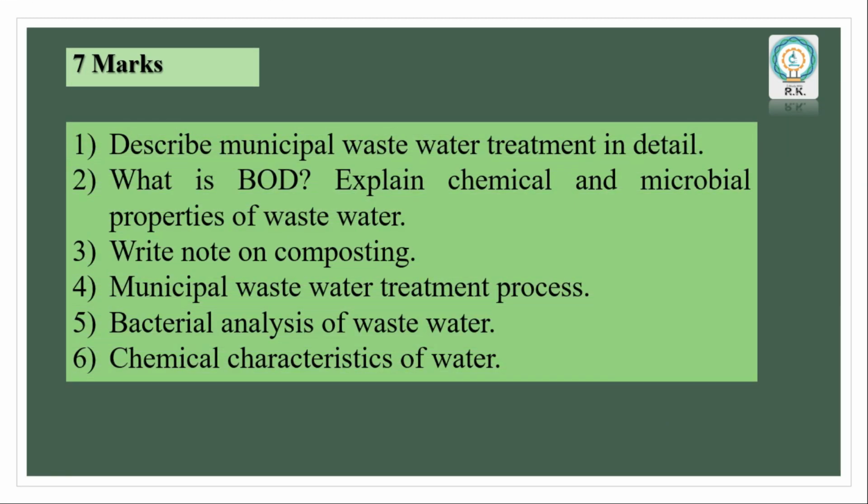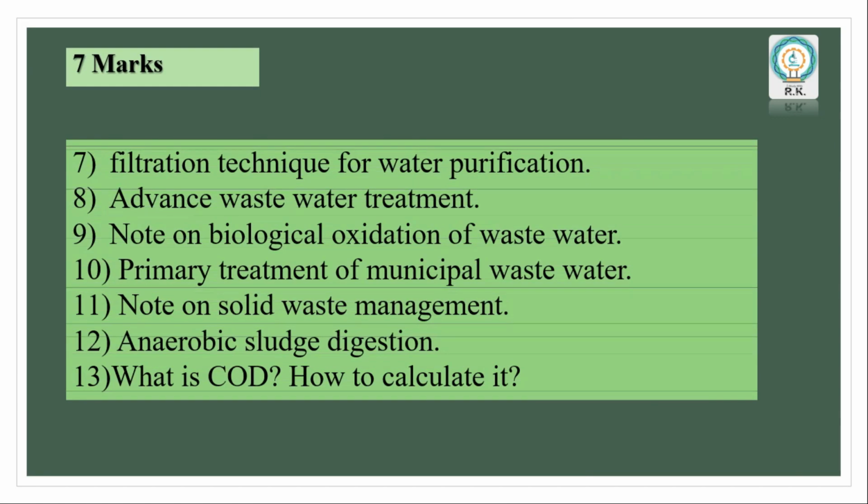Then the 7 marks questions. Describe municipal wastewater treatment in detail. What is BOD? Then explain chemical and microbial properties of wastewater. Then write a note on composting, municipal wastewater treatment process and bacterial analysis of wastewater. Then chemical characteristics of water. Then another one is filtration technique for water purification. Then advanced wastewater treatment, note on biological oxidation of wastewater. Then primary treatment of municipal wastewater, note on solid waste management. Then anaerobic sludge digestion. Then what is COD and how to calculate it.